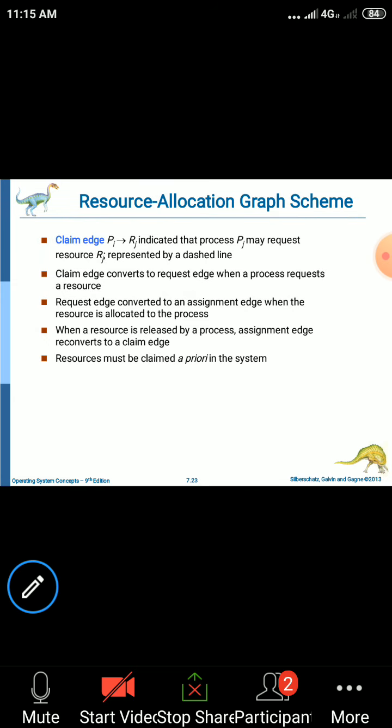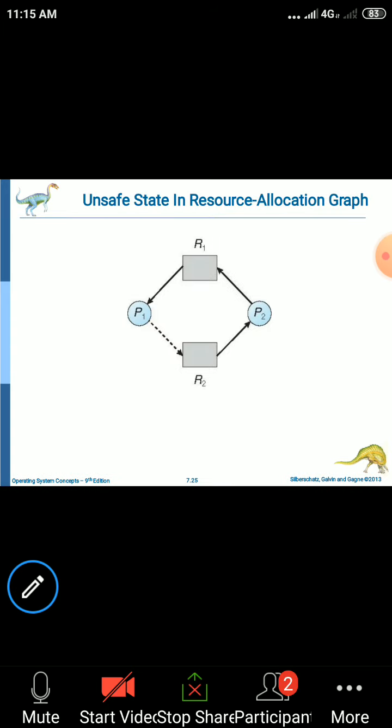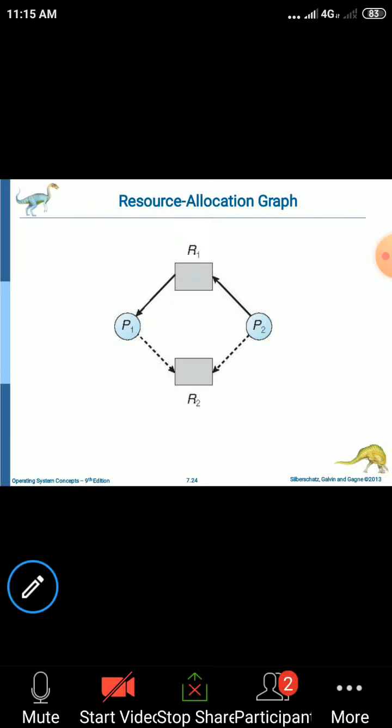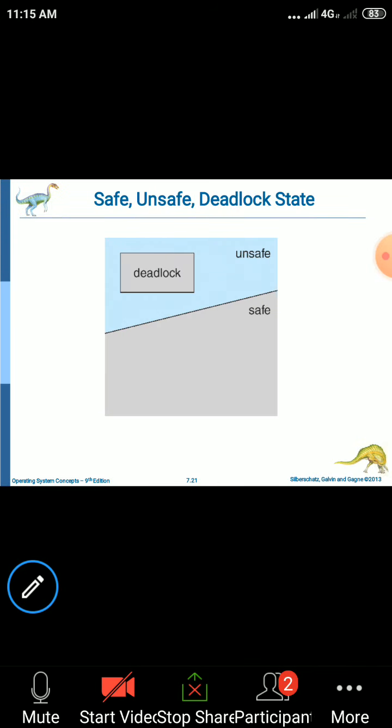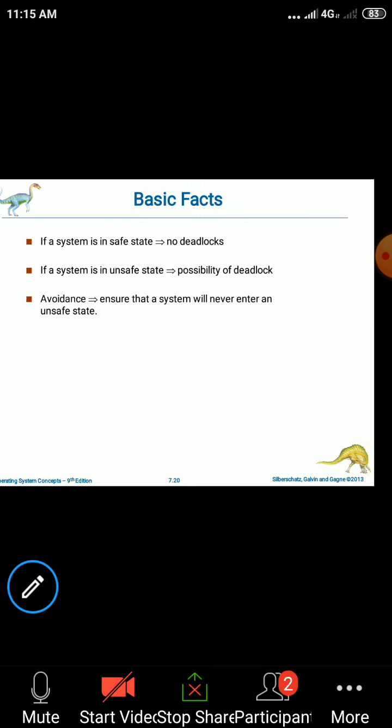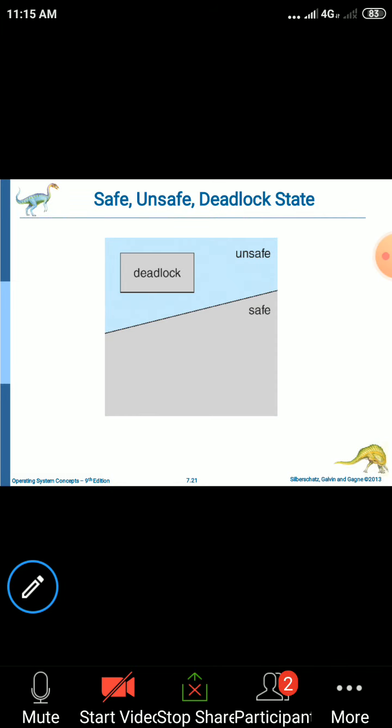Before moving on to the resource allocation scheme, we'll see one example. Let us consider that we have three processes, P0, P1 and P2, and the available resource is the magnetic tape, and 12 instances of magnetic tape drives are available. Understood? We have three processes and 12 magnetic tape drives are available.